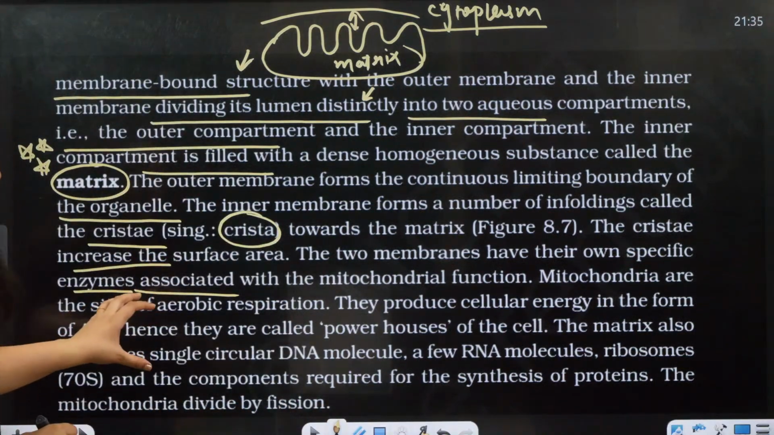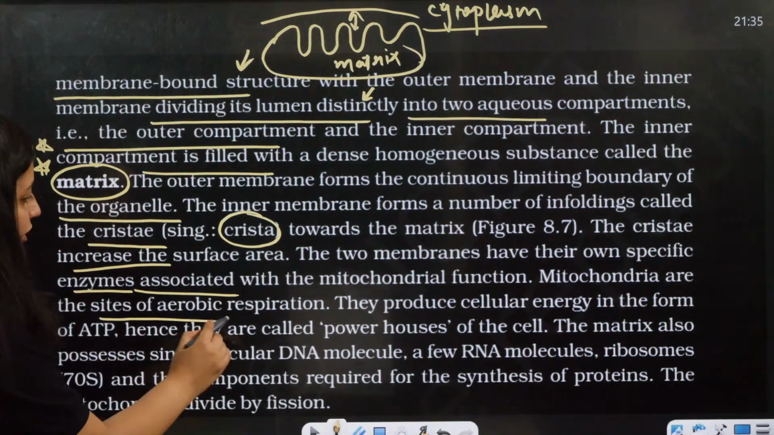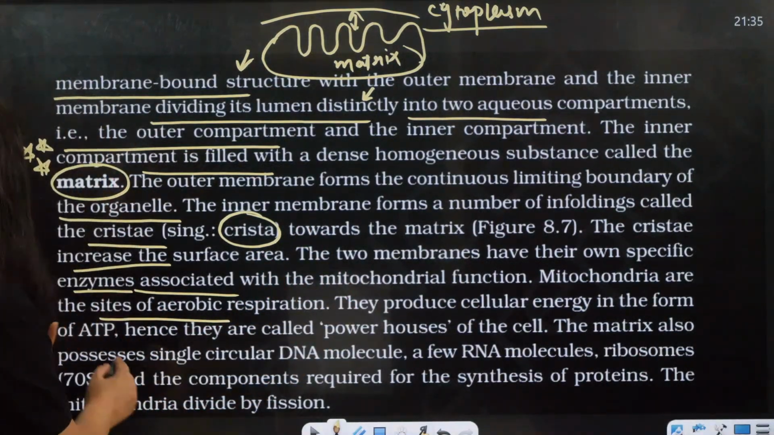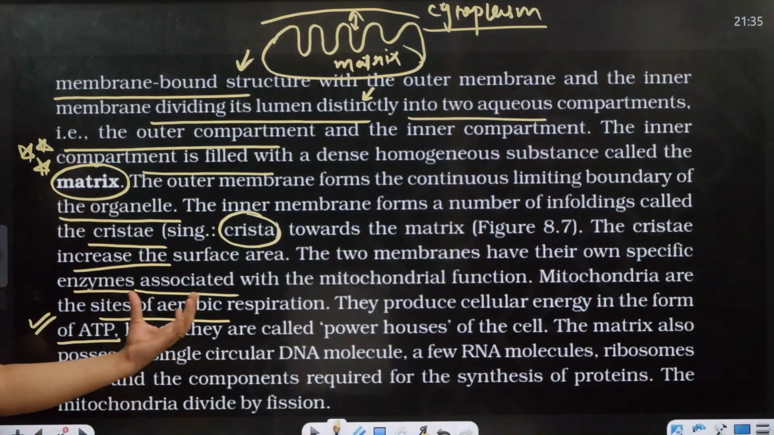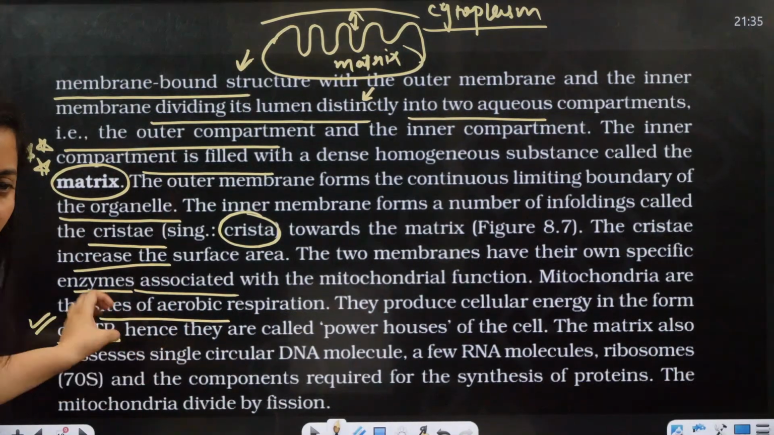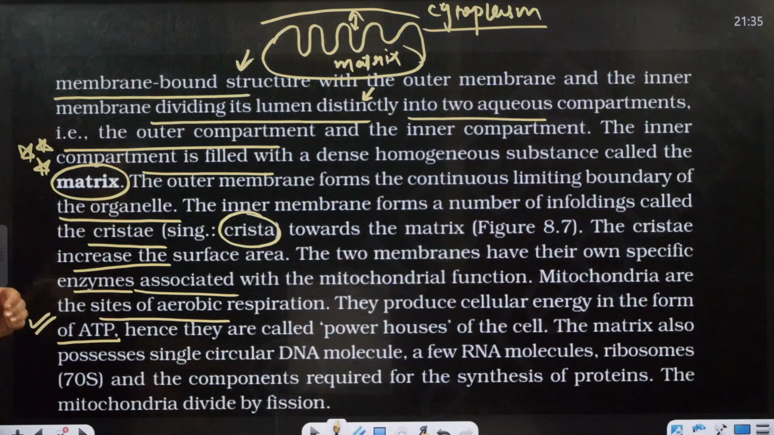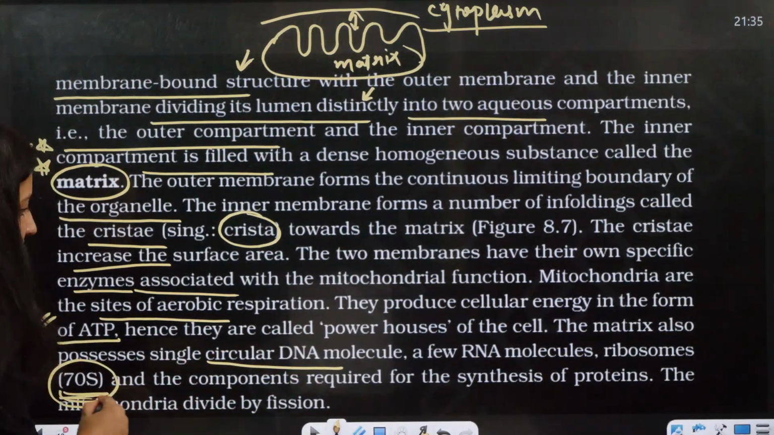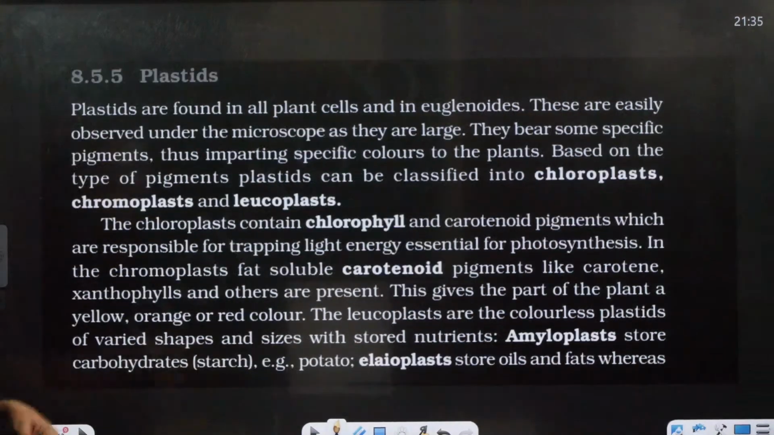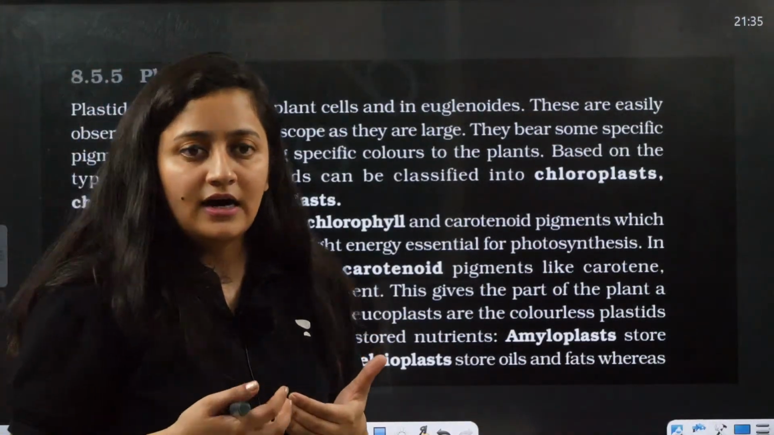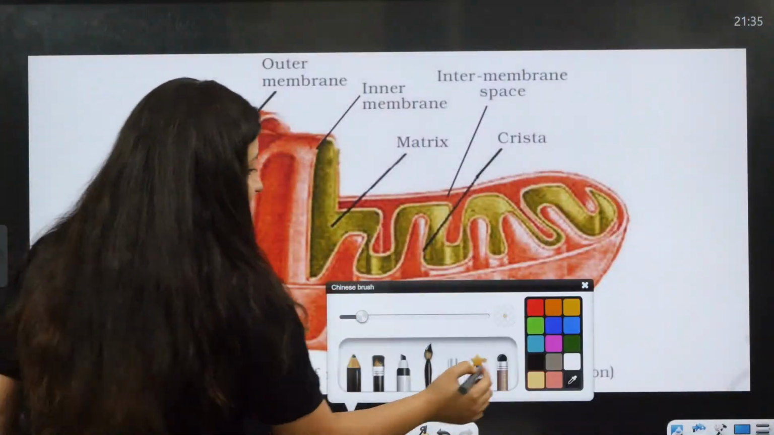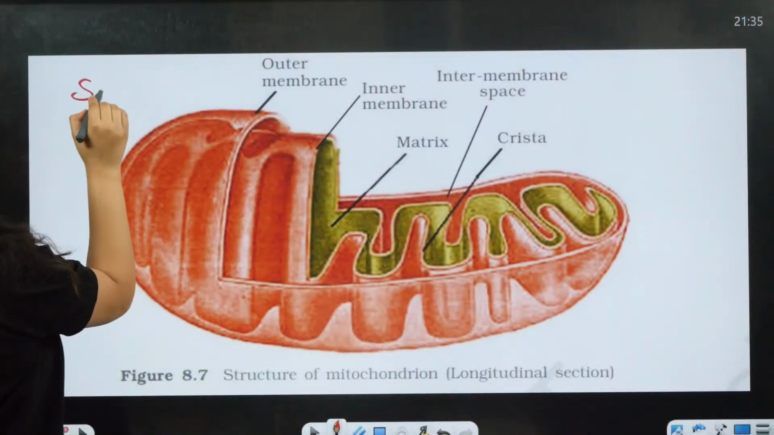Mitochondria are the site of aerobic respiration. In the matrix there is the Krebs cycle, and in the inner mitochondrial membrane there is the electron transport chain. Besides that, it has DNA, RNA, and even 70S ribosomes. That is why we say that mitochondria are a semi-autonomous organelle.